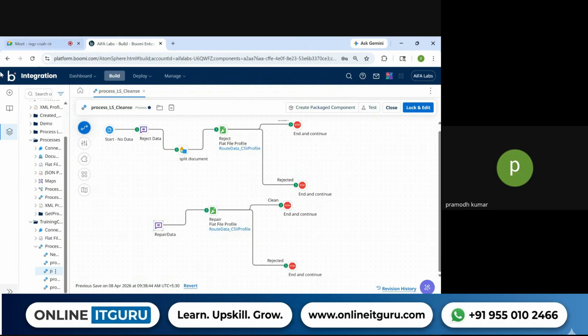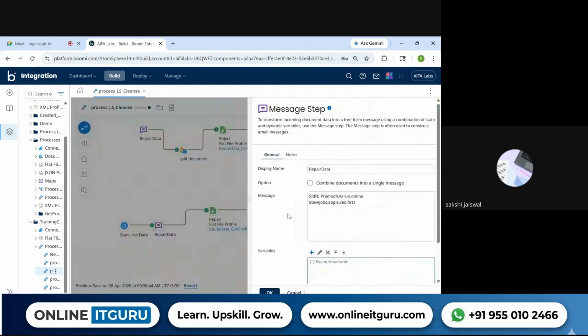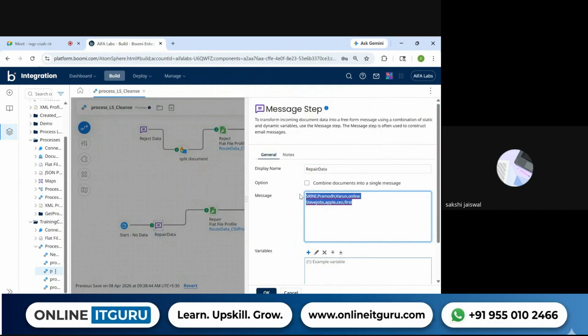Yeah, tell me. The first one or the second one? Second one. Okay. So in the message shape, I have given the data like Boomi, Sakshi, Pune. Okay, tell me. We will remove this. Sakshi, comma, Boomi, comma, Pune. Okay, yeah, that's it.